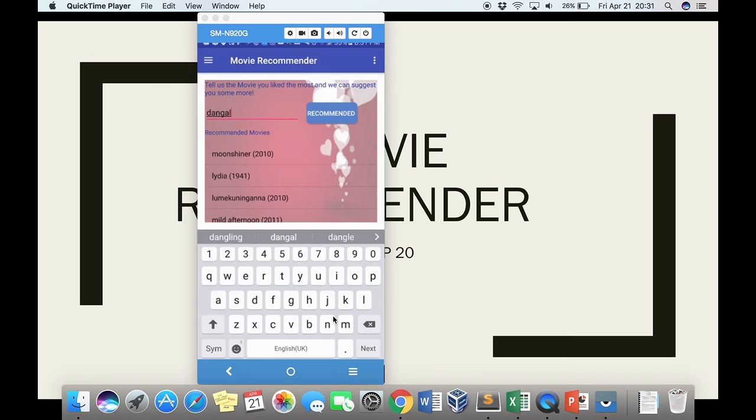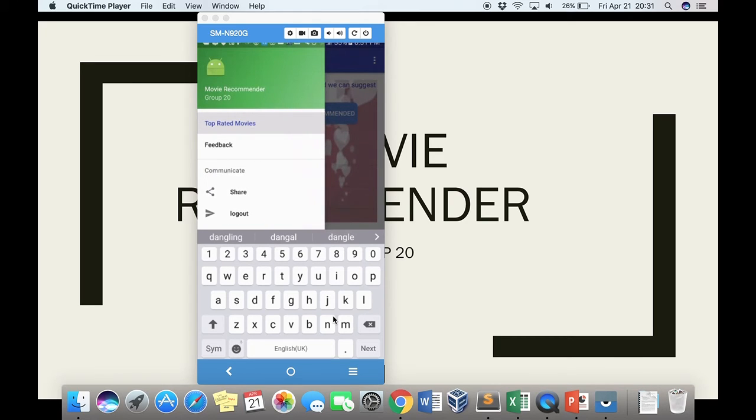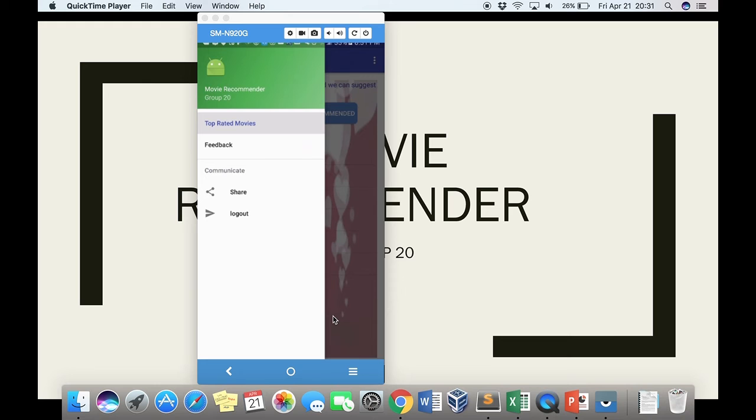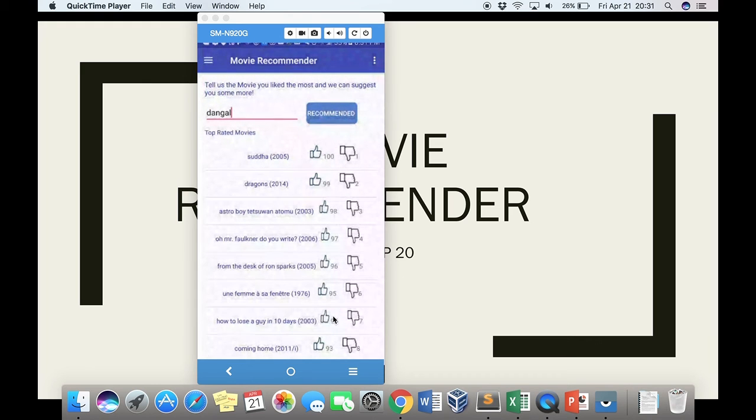So after this, going into the next task of the like dislike button. Suppose I click on top rated movies. These are the top rated movies based on the likes for each movie. We have implemented a like dislike button feature. You can like a movie.